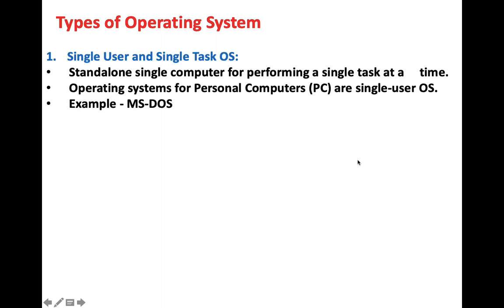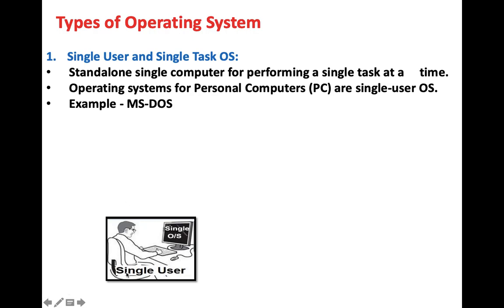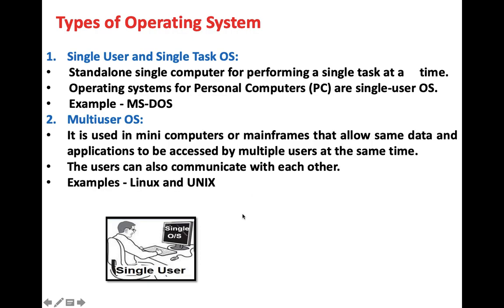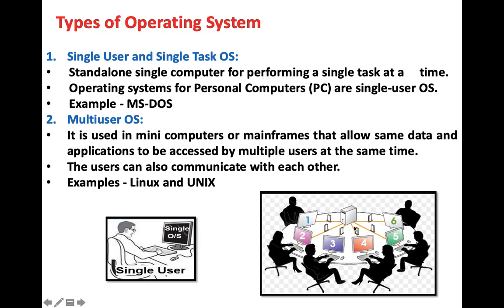Types of operating system. Number one, single user or single task operating system, where a single task is performed by a person at a time. For example, MS DOS. Second is multi user operating system. In this, the same processor is shared by many users. For example, Linux and Unix. The users can also communicate with each other.